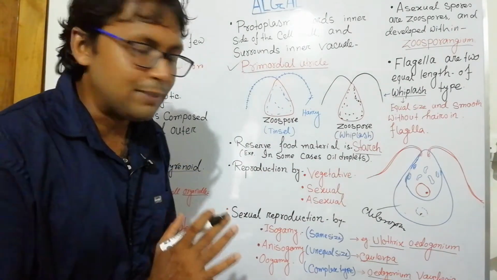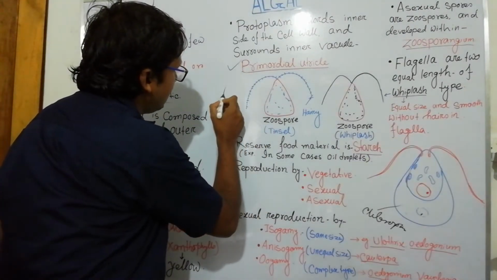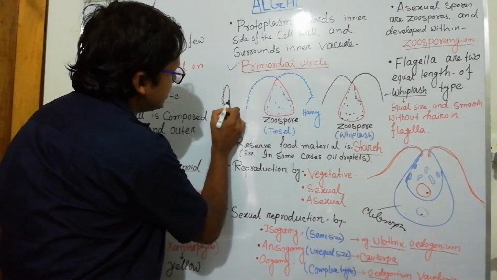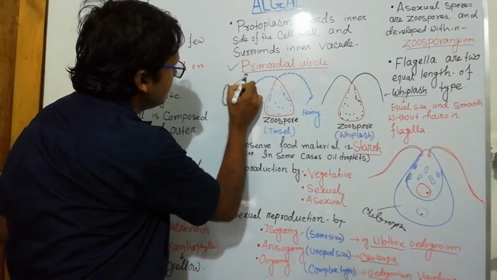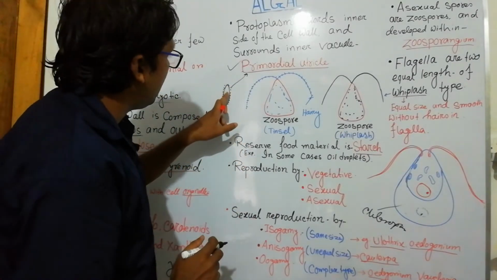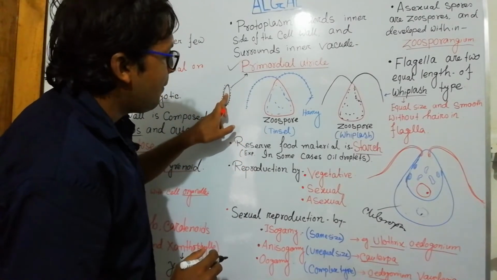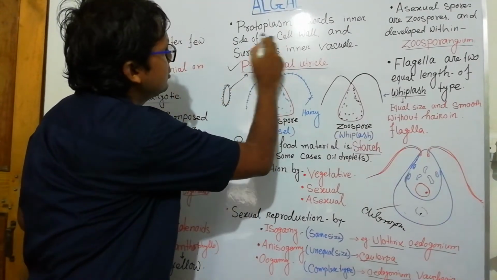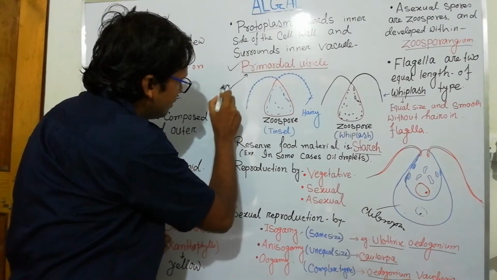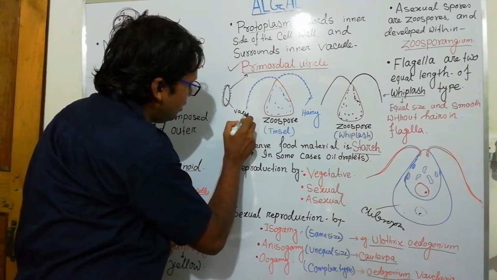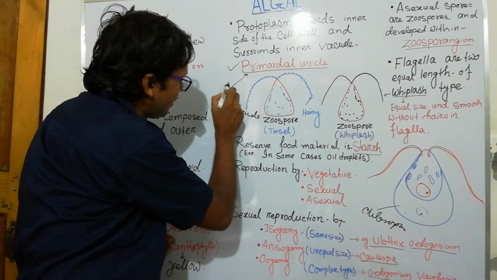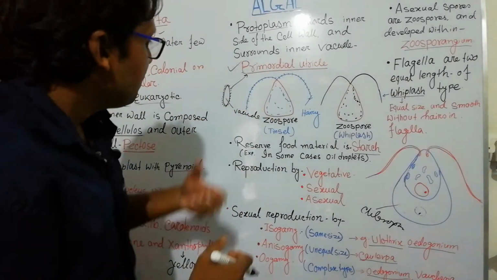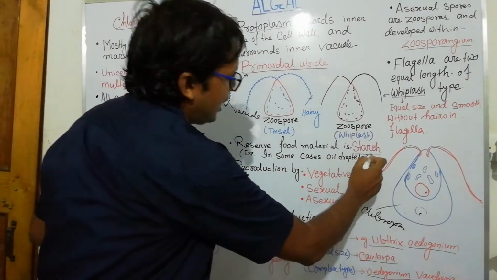Suppose this is a vacuole present in the cytoplasm; the protoplasm that surrounds the vacuole is called the primordial utricle. So this one is very important. Reserve material is of starch type.